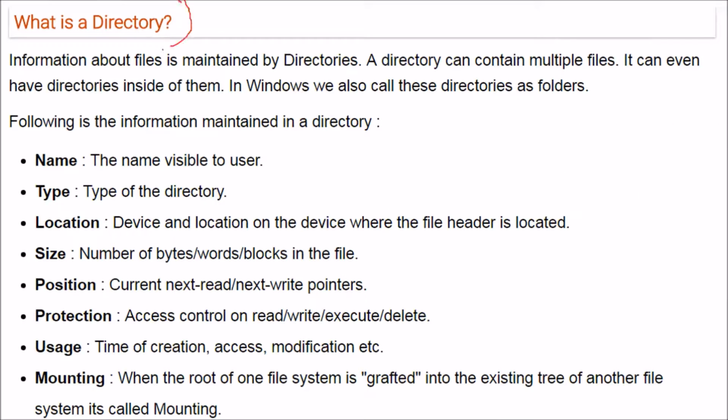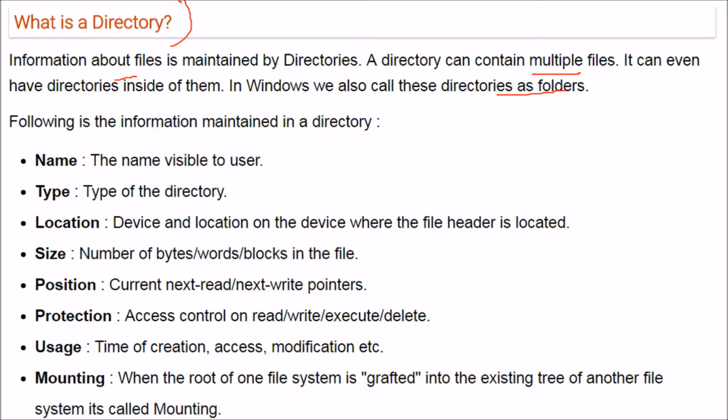So what is a directory? The information of the files we have just seen is maintained in directories. A directory can contain any number of files, and it can have multiple directories inside it also. In Windows, we also call these directories folders.